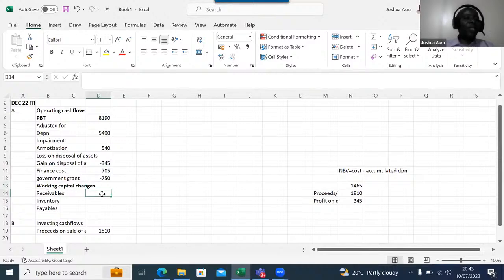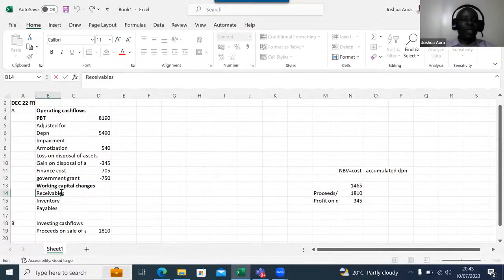So we start with receivables. Why do you think the government didn't give cash there? We're not saying that it never gave cash.